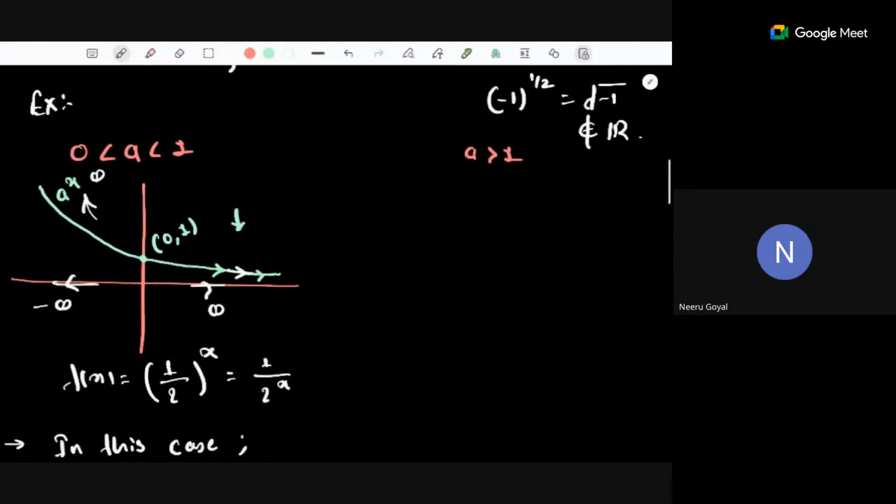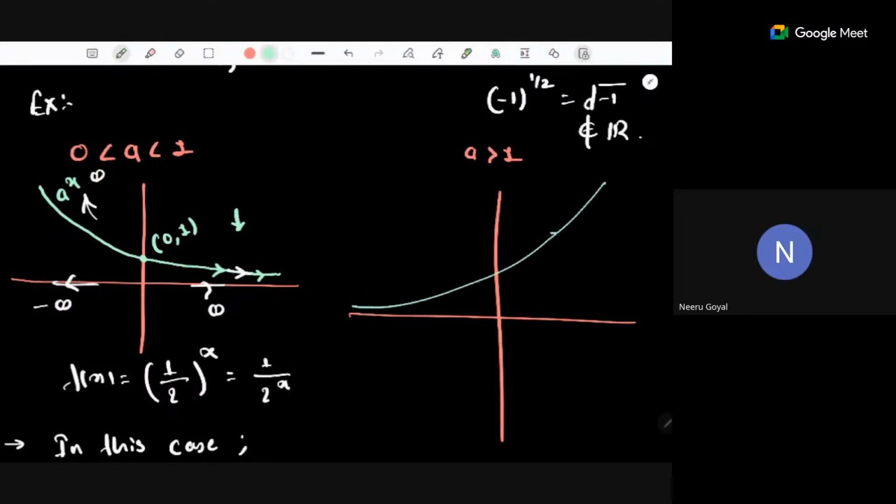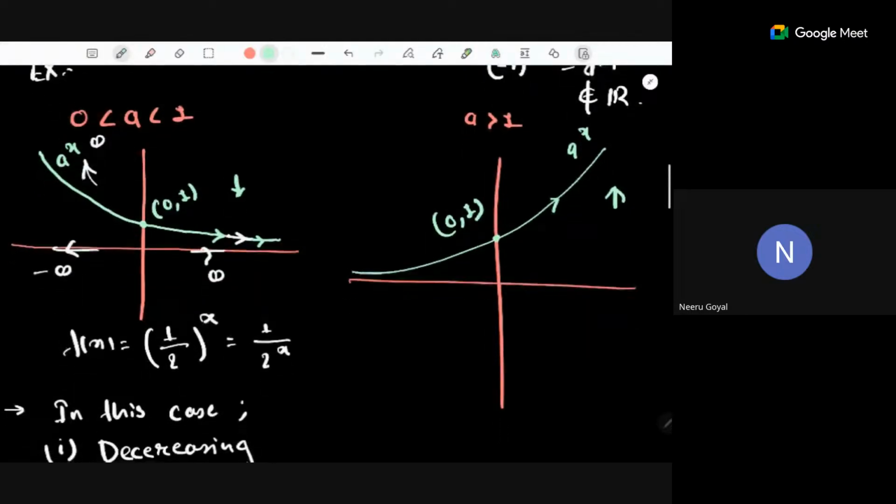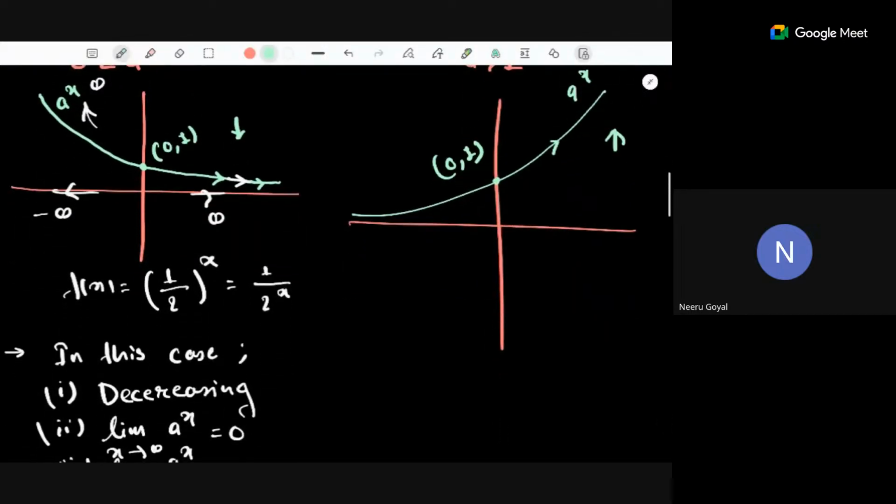Now let's discuss the second case, when the value of a is strictly greater than 1. In this case, the function behaves a little differently from this one. It's an increasing type of function, a to the power x. What will be the y-intercept here? We take the value of x to be 0. When x is 0, a to the power x becomes 1. So the y-intercept is the same. But in this case, the function is an increasing function. We can easily see that just by looking at the graph. So in this case, the function will be increasing.